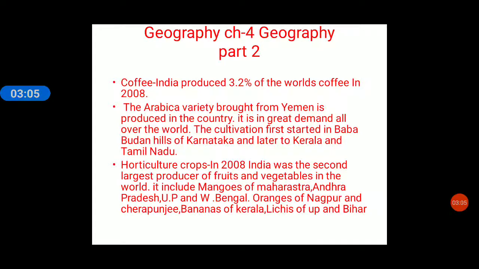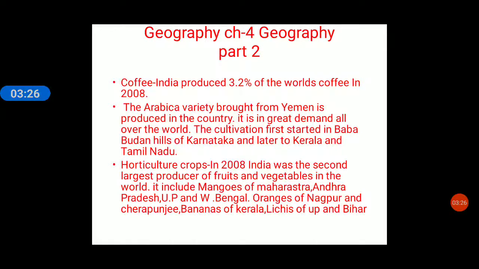The cultivation of coffee first started in the Baba Budan Hills of Karnataka, and later it was also carried out in Kerala and Tamil Nadu. Today, Kerala, Tamil Nadu and Assam are all important producers of coffee.